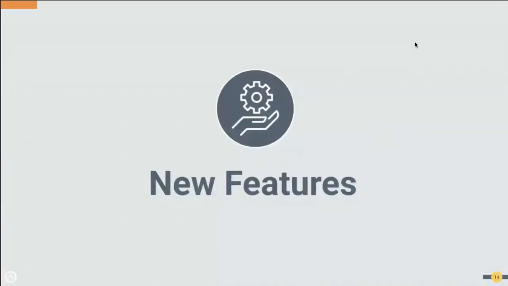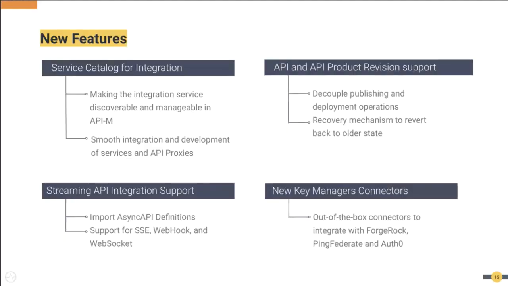Okay. So next I'll discuss a little bit about the new features. In the demonstration, I will show how these new features work together and how they can ease your life. In this section, I will quickly walk you through them, right? So if you look at the main new features, the first one is the service catalog. Service catalog is how you can build the connectivity between integration services and the API management. So basically how these things can connect. In the next slides, I will explain these new features in detail.